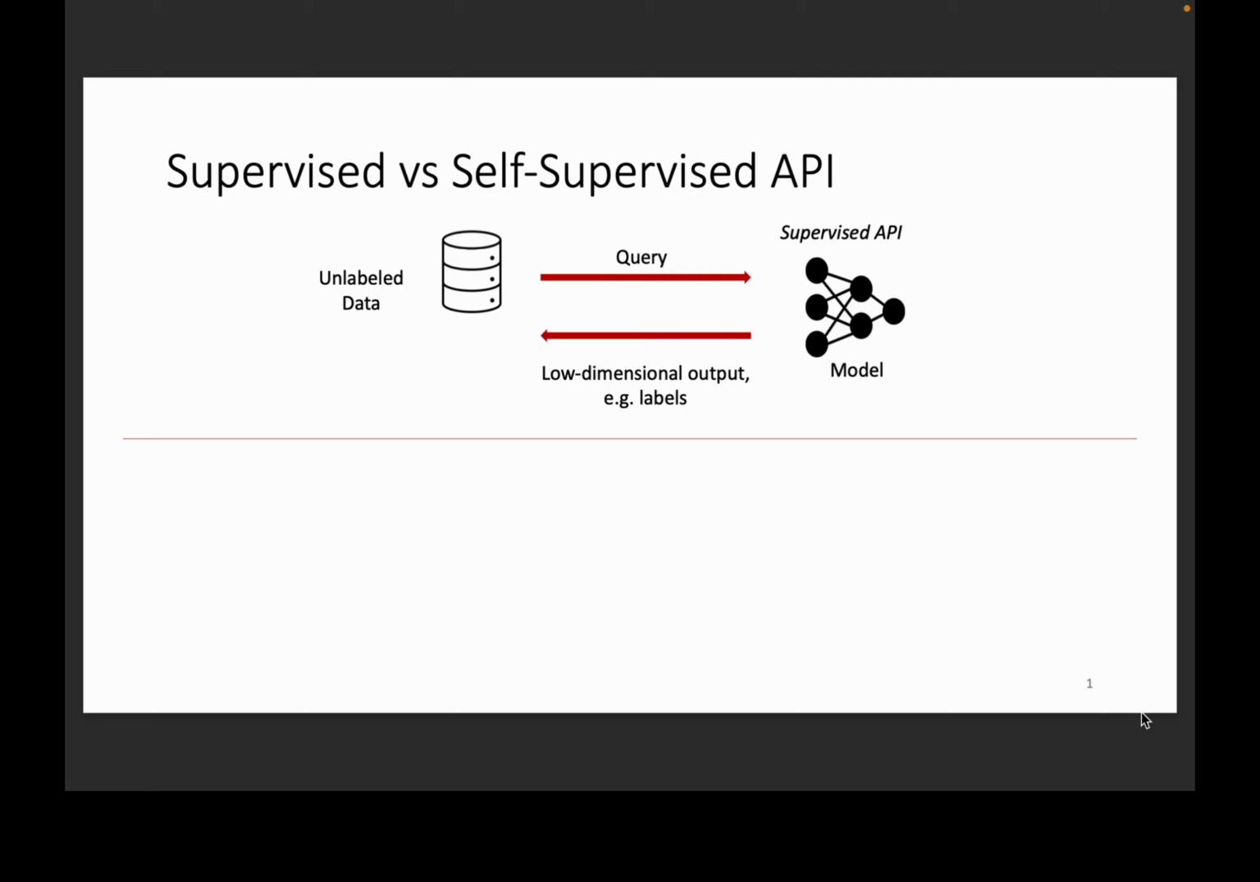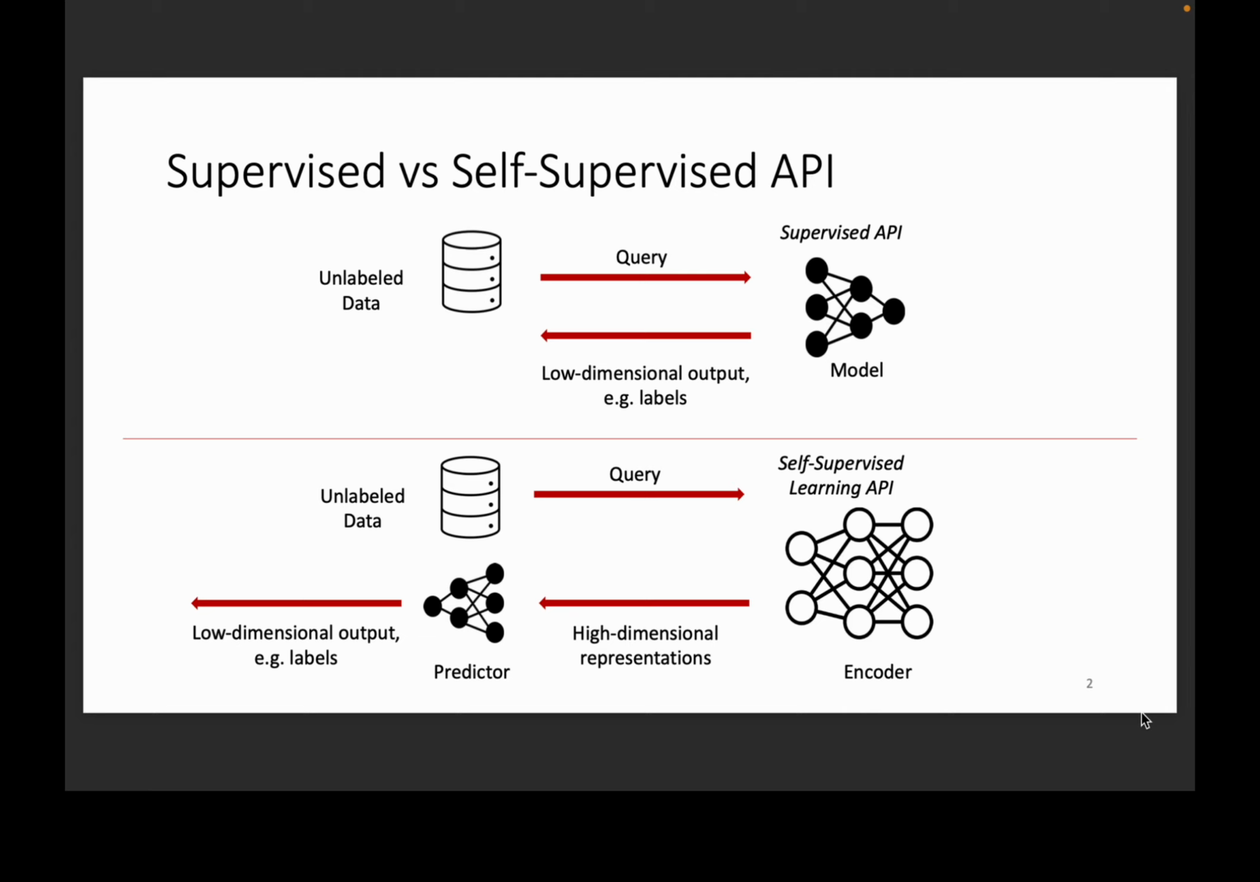In a supervised machine learning API, a user selects a data item such as an image and sends it as a query to the API. The API then responds with a low-dimensional output, such as labels or softmax scores.